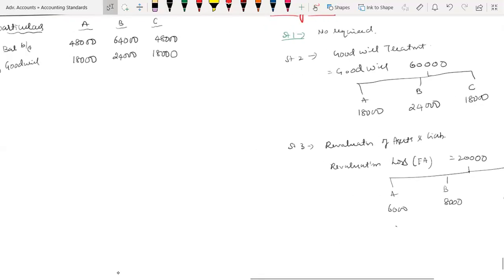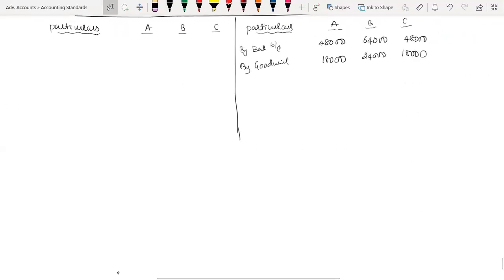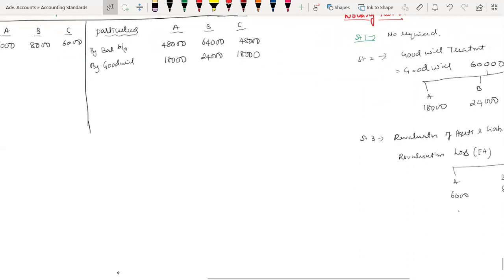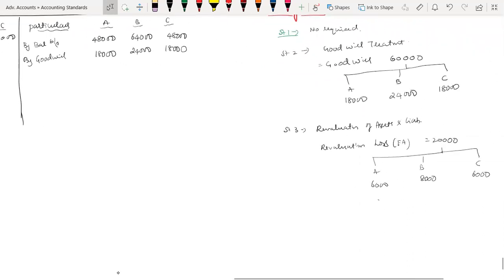So therefore it's a debit side revaluation account. So therefore to revaluation. So working note number 3, which is 6,000, 8,000 and 6,000. Next. So step number 3 is over. Next step number 4, reserves and surplus.